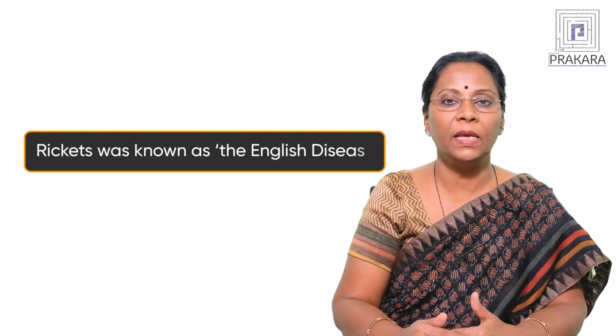Now, there was a scientist called Sir Mellanby, an English scientist, who was very much concerned with the high rate of prevalence of rickets. Now we know that rickets is caused due to deficiency of vitamin D. He was very much concerned with the prevalence of rickets in Scottish people and English people. In fact, this rickets was also called English disease.